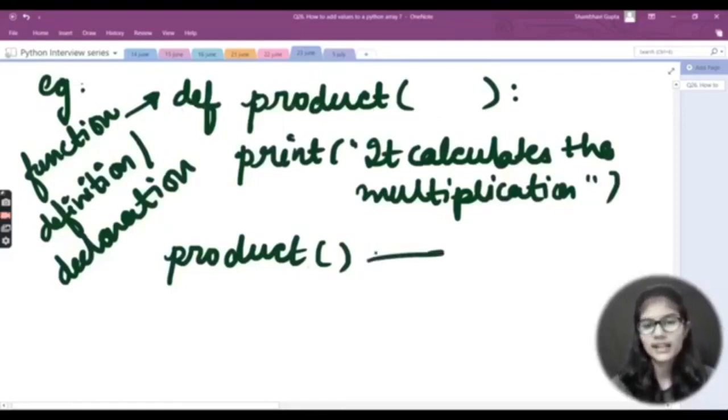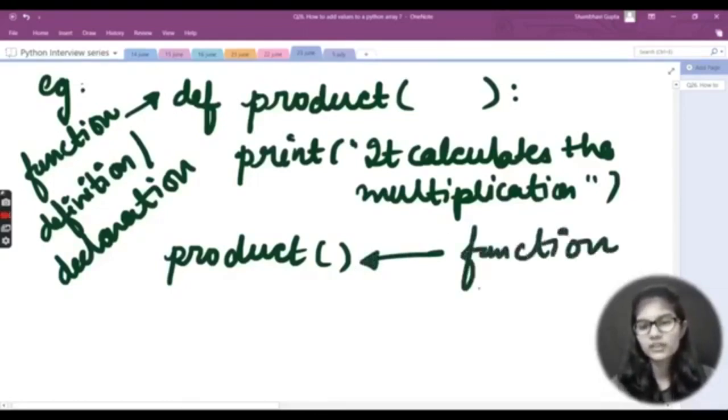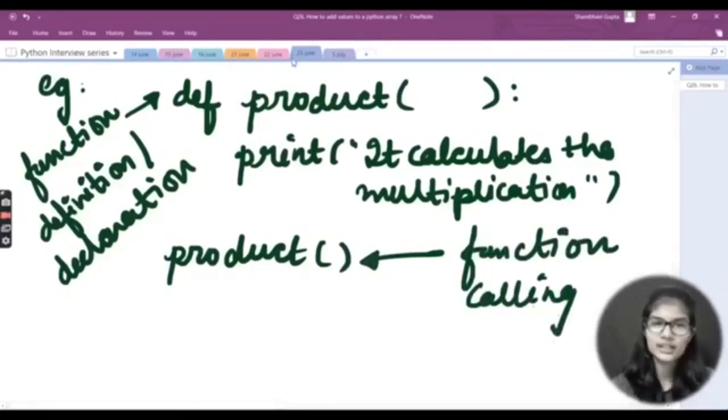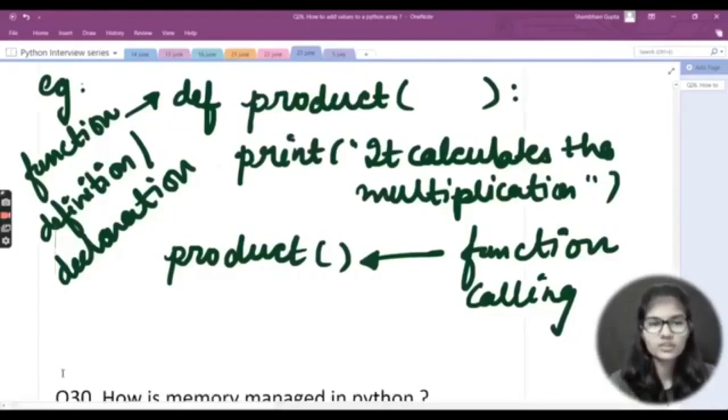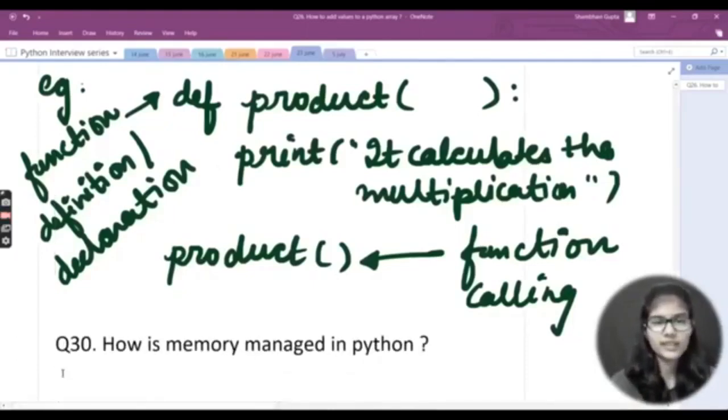The last line, where you simply use the name of the function, is the step where you do the function calling, right? So these are the two main steps in a function: the first is function definition or declaration, and the other is function calling. I hope I have told you both, where you do the function calling and where you do the function definition, right?